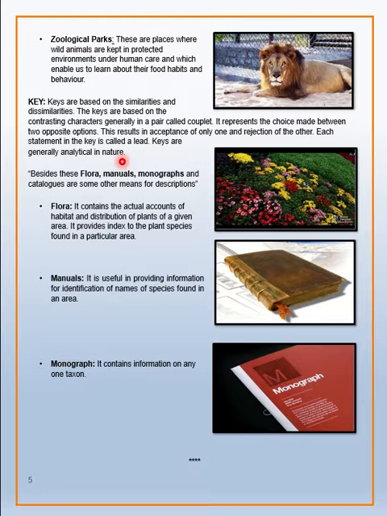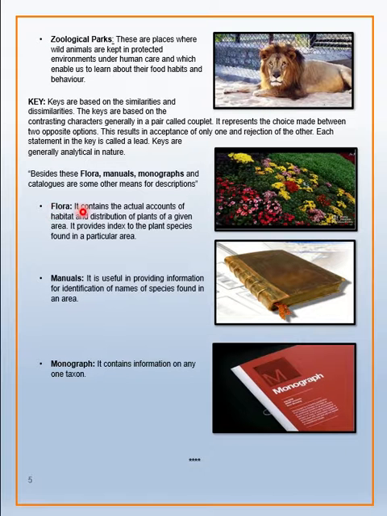Now besides these, the taxonomical aids also include flora, manuals, monographs and catalogs. There are some other means of recording the description. They also help in correct identification.